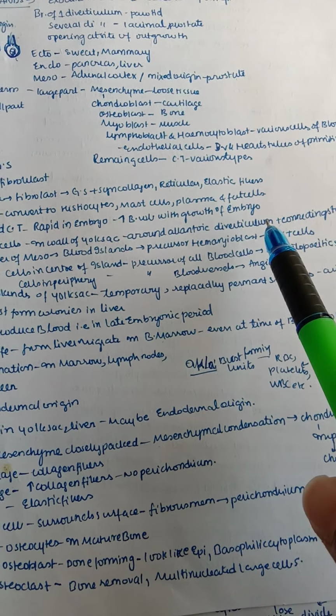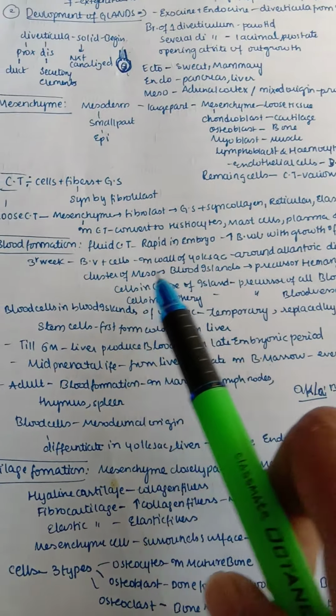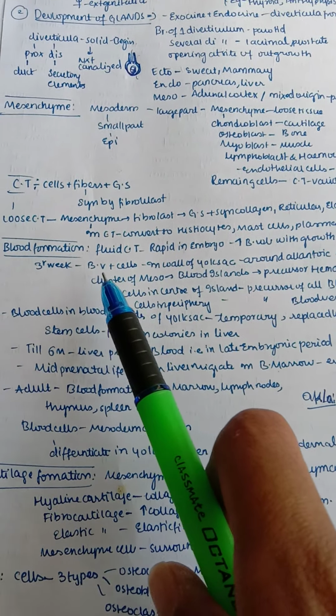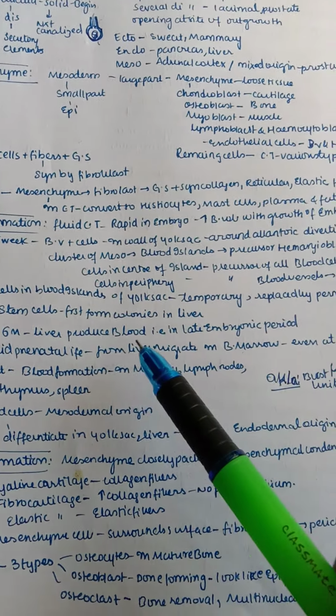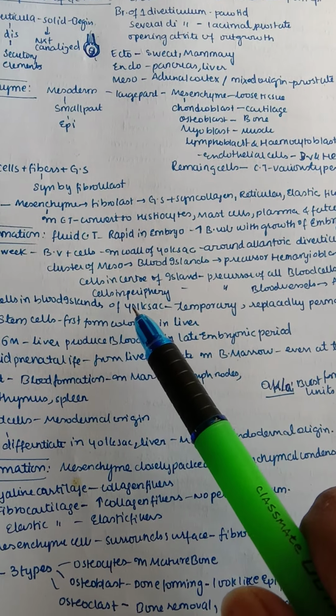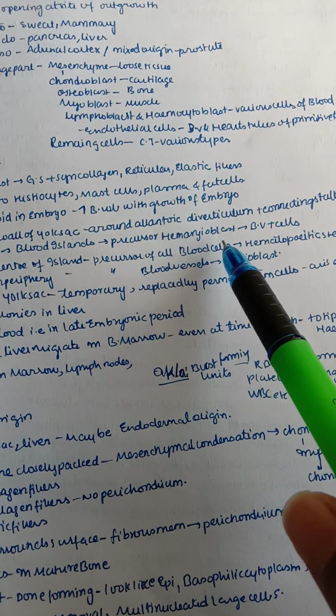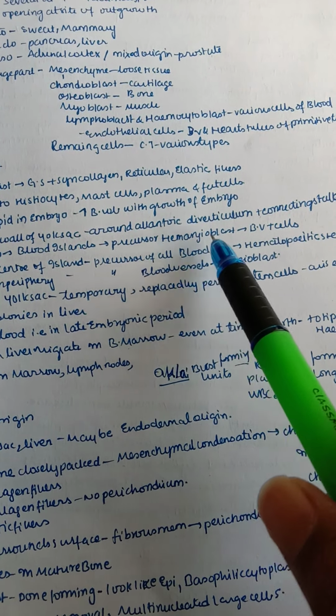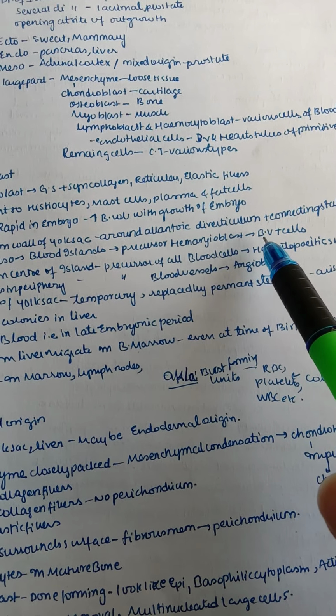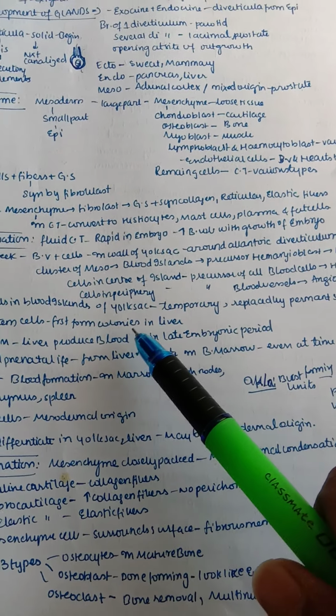So in the allantoic diverticulum, connecting stalk, and the wall of the yolk sac, at the third week you can check that blood vessels and cells are present. A cluster of mesoderm forms blood islands, which are the precursors of the hemangioblasts. As the name suggests, the hemangioblasts lead to the formation of blood vessels and also different types of cells related to the blood.